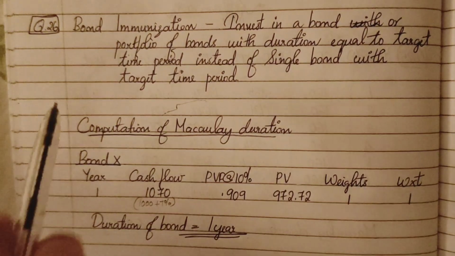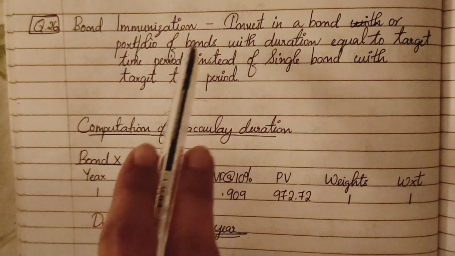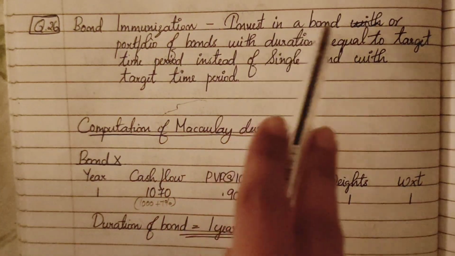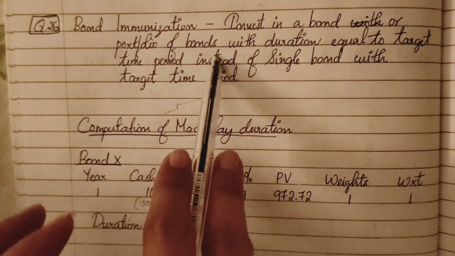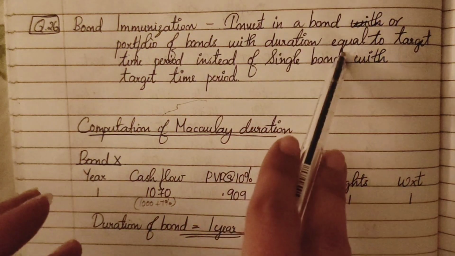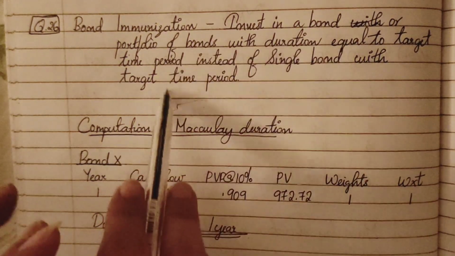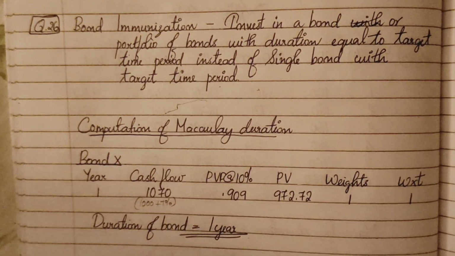So this is a question of bond immunization. In bond immunization, we have to invest in a bond or portfolio of bonds with duration equal to the target time period, instead of a single bond with the target time period.